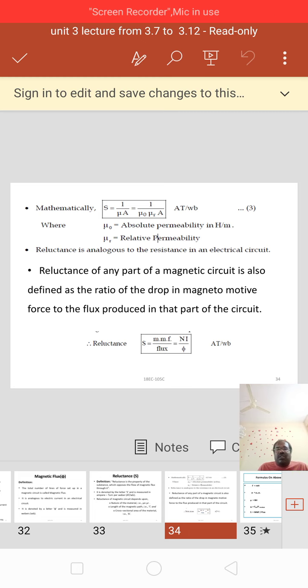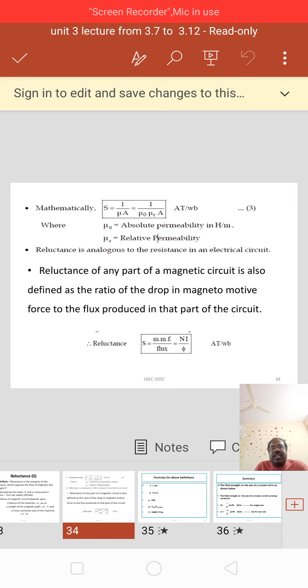Here reluctance has different forms of equation, that is S equal to l by mu A, equal to l by mu naught mu r A, and S equal to mmf by flux, equal to Ni by phi, in ampere turns per Weber.